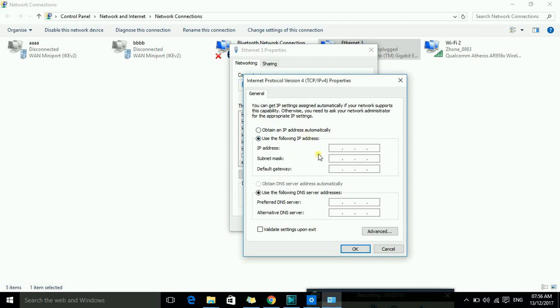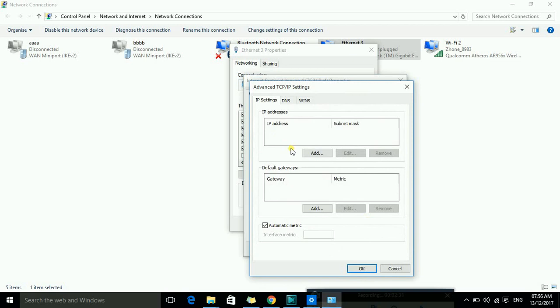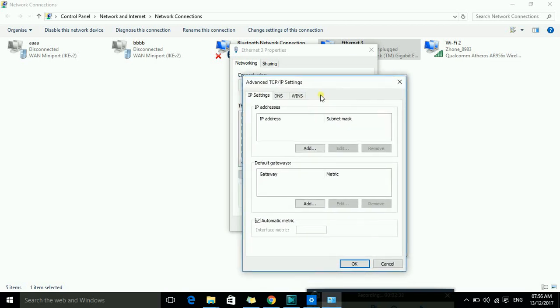But there is another way, you can put all IPs once and there is no need to change every time. What is the way? We will go here, Use the following IP address, and go into Advanced. In Advanced you will see this window. In this window you will press Add. Here you will add all IPs once and no need to put them every time you shift your technology.